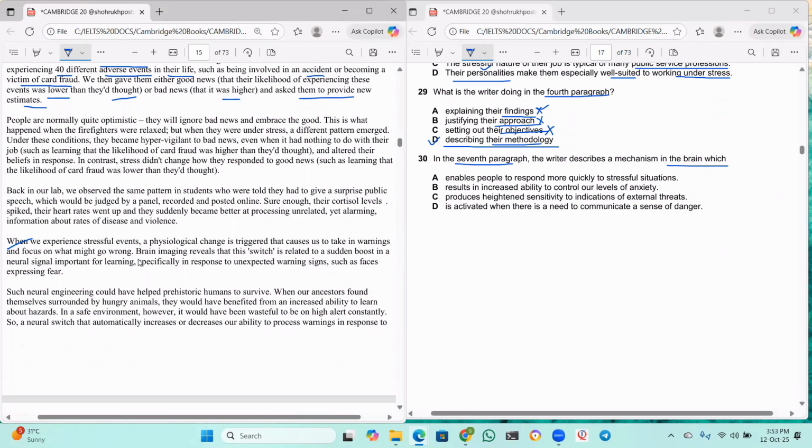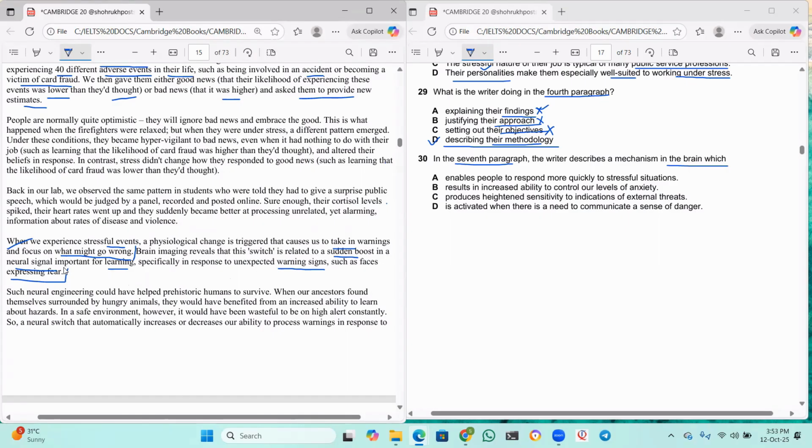Okay, right. So, when we experience stressful events, a psychological change is triggered that causes us to take in warnings and focus on what might go wrong. Brain imaging reveals that this switch is related to a sudden boost in a neural signal important for learning, specifically in response to unexpected warning signs such as faces expressing fear.